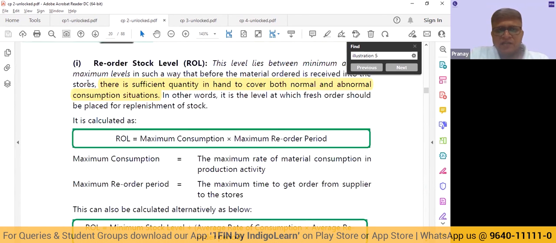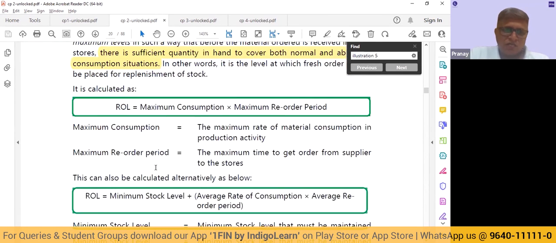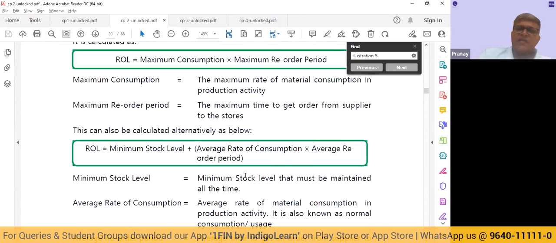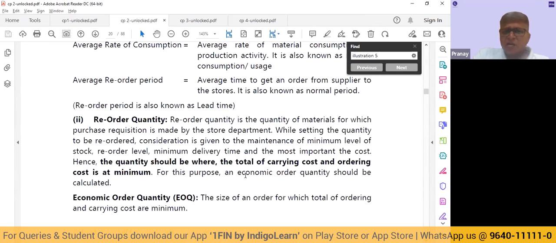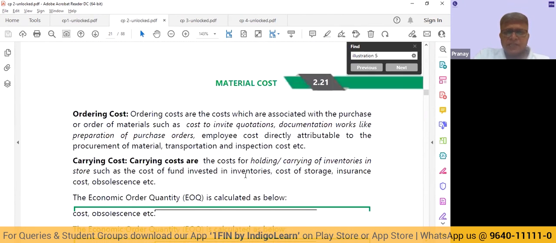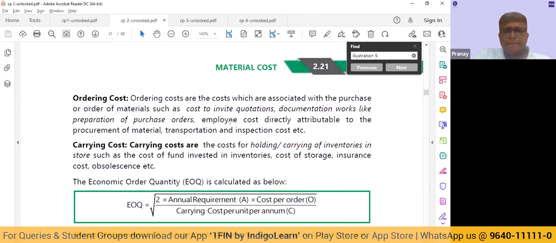So you have these levels. Reorder stock level: we should order so much to cover normal and abnormal consumption situations. So we have this formula: maximum consumption into maximum reorder period, or we can say minimum stock level plus the average consumption into average period. Reorder quantity is the EOQ, as we were discussing, the square root of 2AO by C.